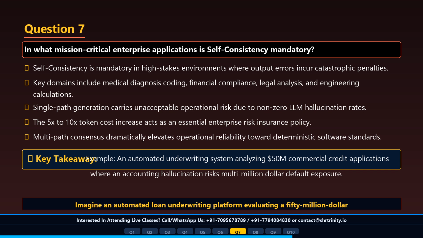For example, an automated loan underwriting system evaluating $50 million commercial credit applications, where a single miscalculation causes massive financial exposure. A common mistake is skimping on token costs in safety-critical pipelines where accuracy failures carry huge real-world liabilities. As an interview tip, frame self-consistency as an essential AI risk insurance policy for enterprise applications.